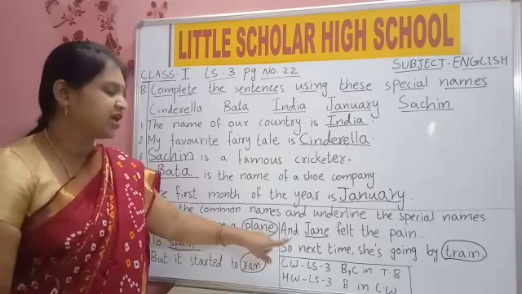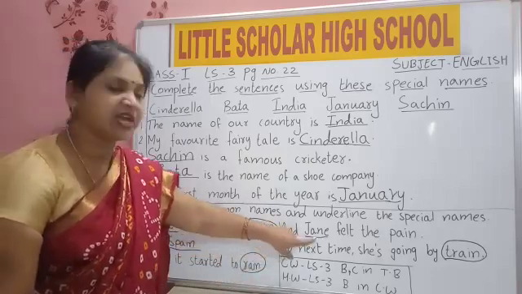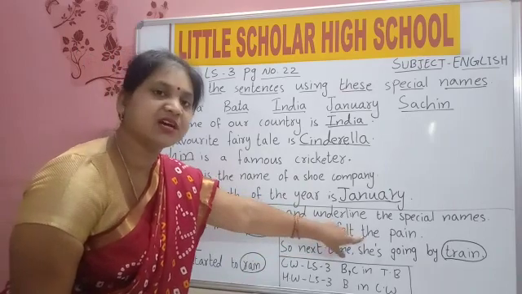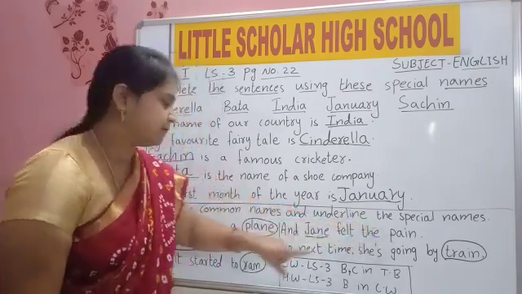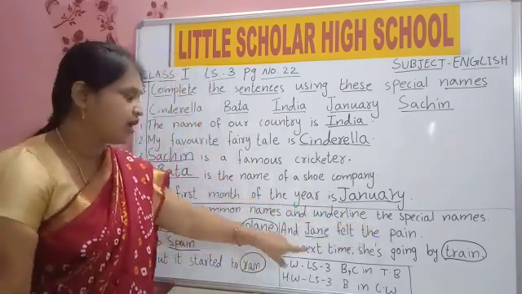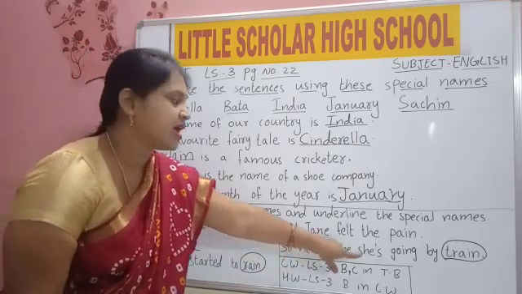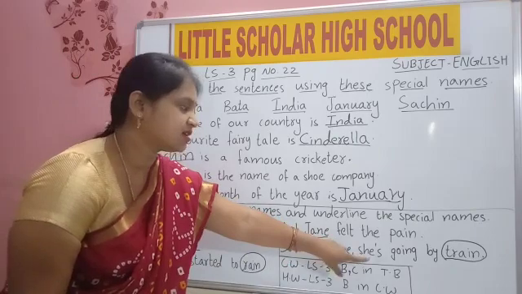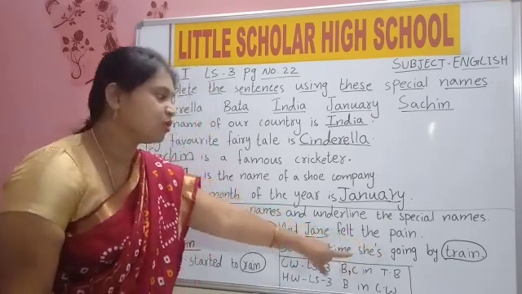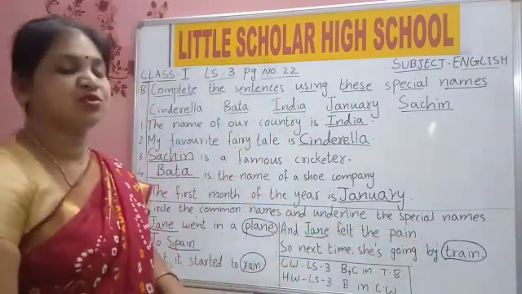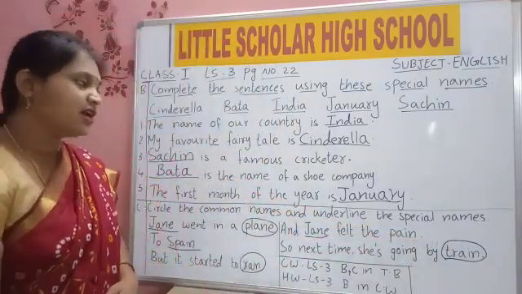R-A-I-N, rain. A-N-D, and. J-A-N-E, Jane. F-E-L-T, felt. T-H-E, the. P-A-I-N, pain. S-O, so. N-E-X-T, next. T-I-M-E, time. S-H-E-S, she's. G-O-I-N-G, going. B-Y, by. T-R-A-I-N, train. So next time she is going by a train.